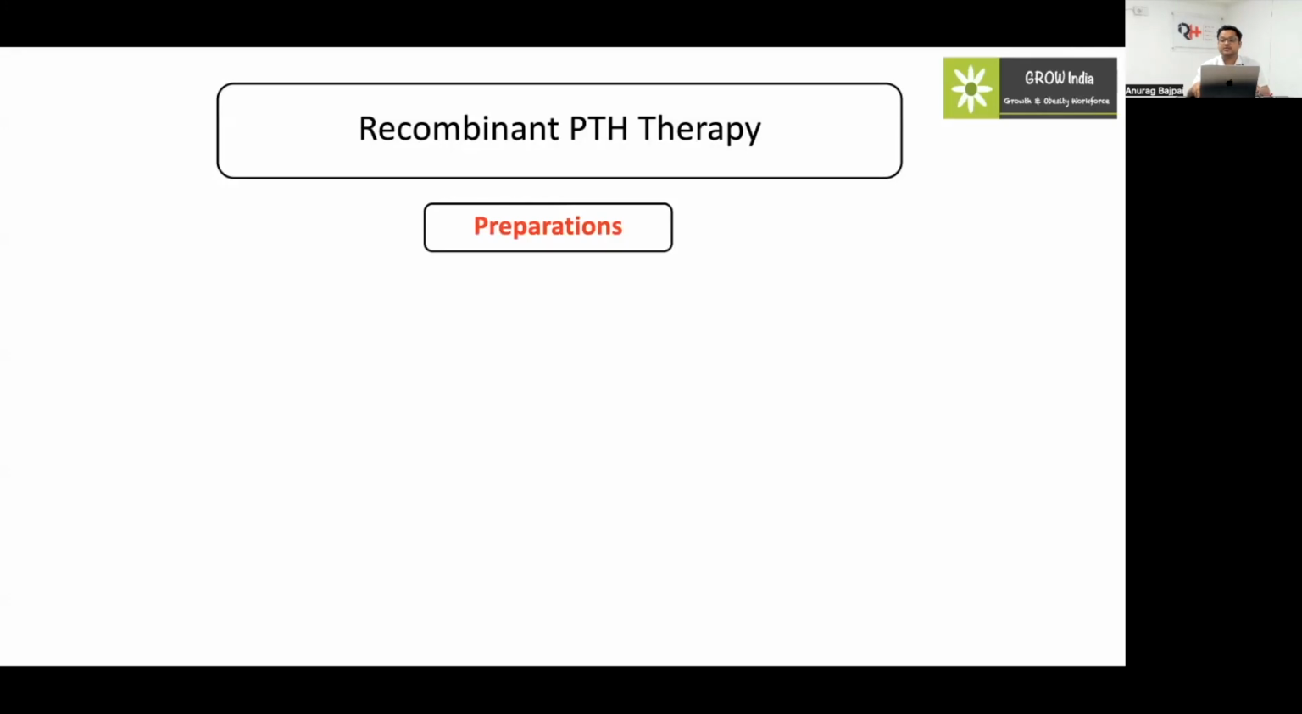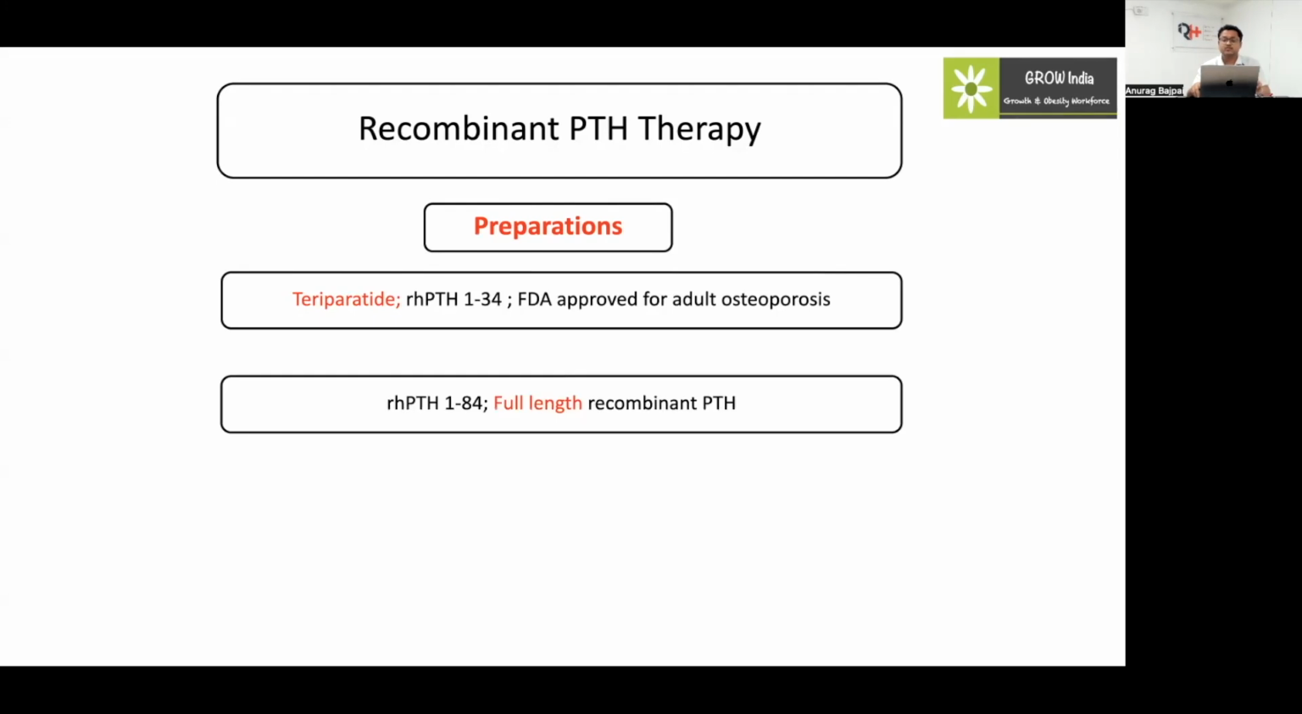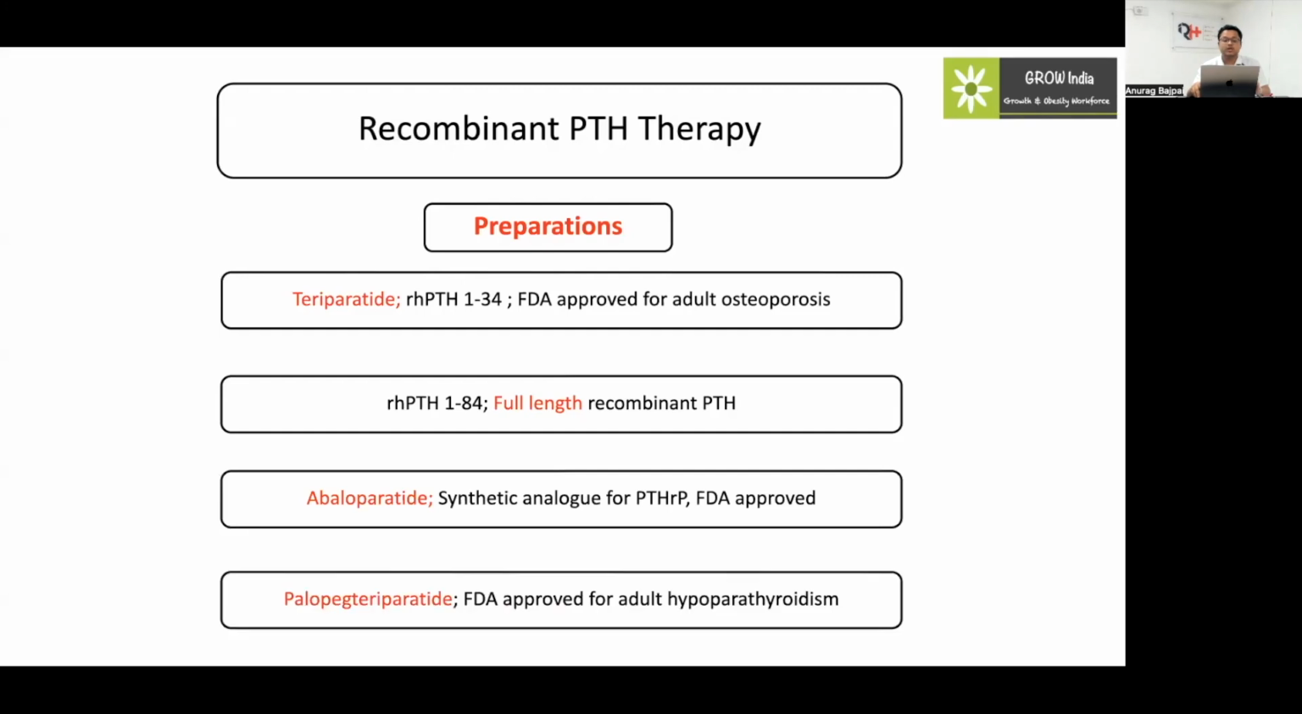So what are the preparations we have right now in our hand? Number one is teriparatide, that is the 1-34 molecule of recombinant PTH, which was FDA approved for adult osteoporosis around 2002. There is a full-length recombinant PTH, that is 1-84, that is also available. There are two other molecules. One is abaloparatide, a synthetic analog of PTH-related peptide, FDA approved for osteoporosis. And recently, palopegteriparatide, a molecule that is FDA approved for adult hypoparathyroidism.